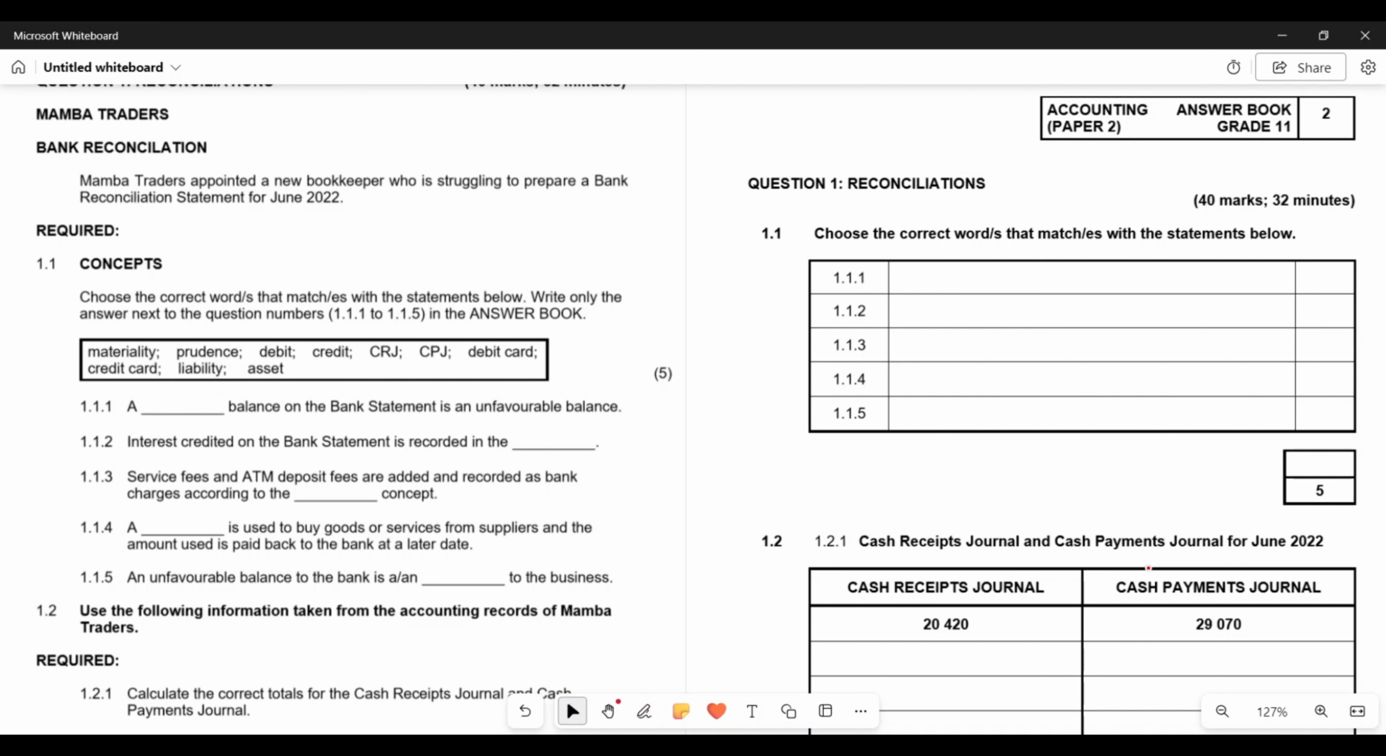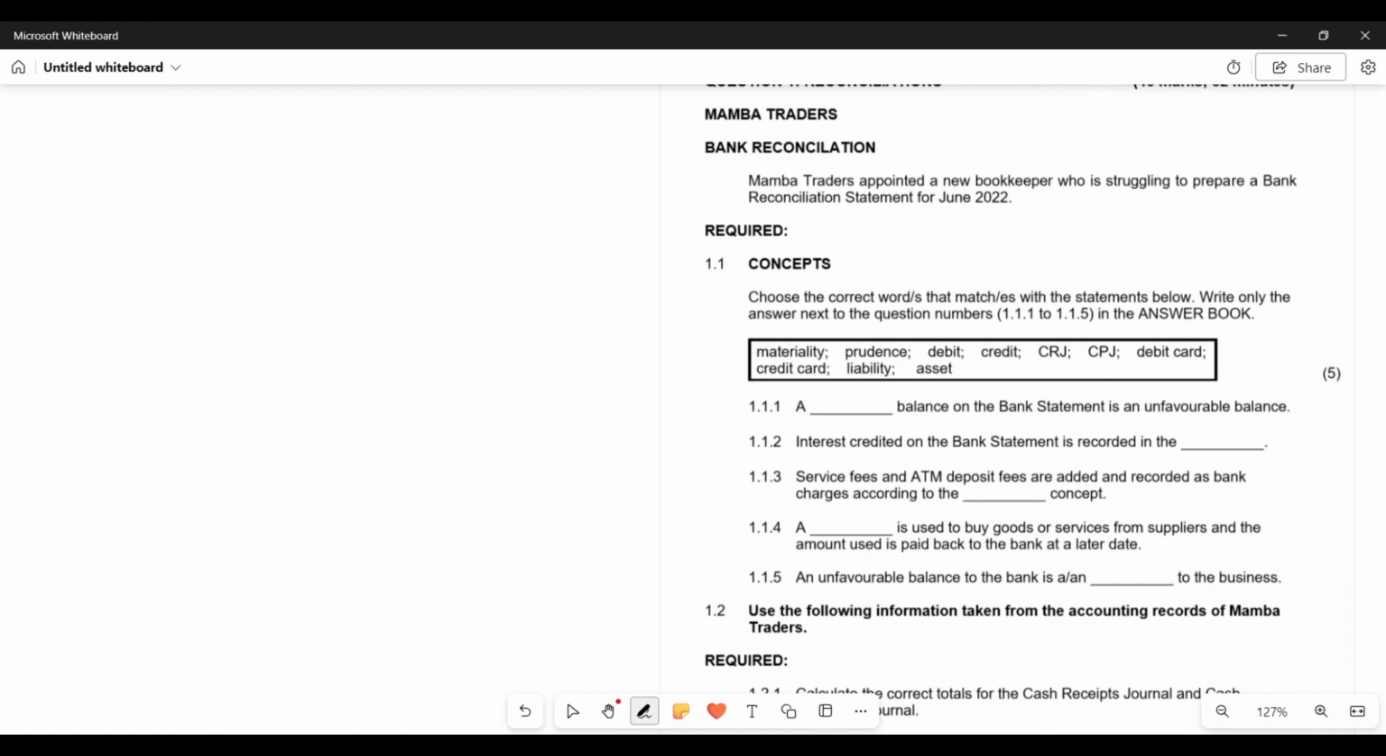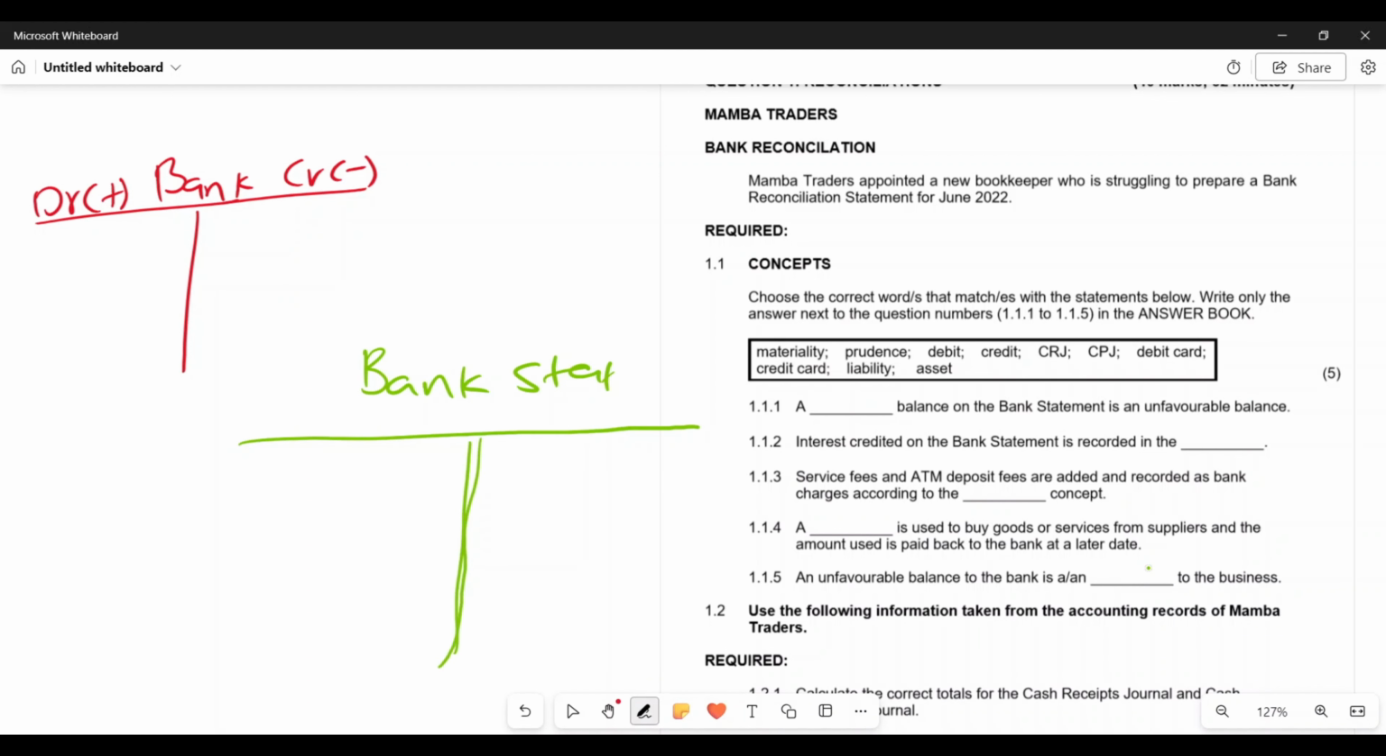Remember, right? So let me just try and show you this. So remember in our bank account, right? Our bank account, it's an asset account. As a result, it increases on the debit side and it decreases on the credit side. This is our bank account, right? Now, the bank statement, which is the corresponding account for this bank, right? So on our bank statement, remember, this bank account is an asset,